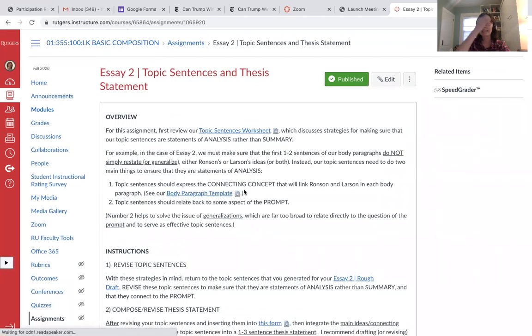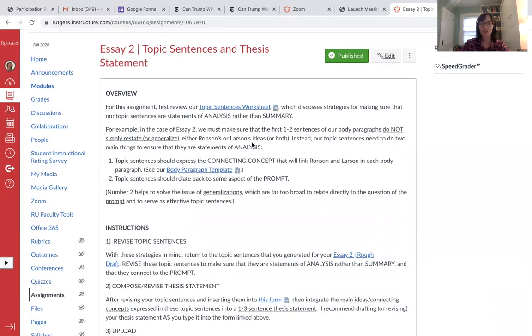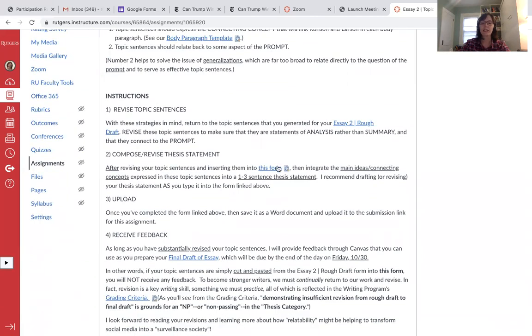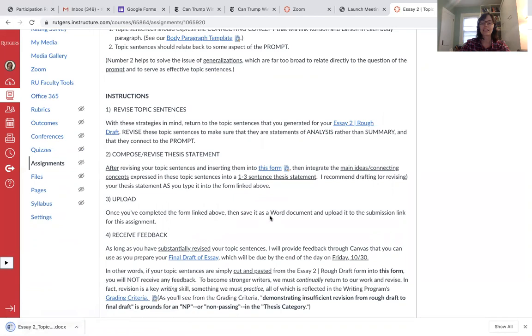So the instructions are here, and quick links here to our topic sentence worksheet, our body paragraph template. And what you're going to be doing is downloading this form and filling it in. So there are instructions on the first page, which are these instructions. And then on the second page, you'll have boxes where you can type in your topic sentences. And then at the end, there's a space for thesis statement.